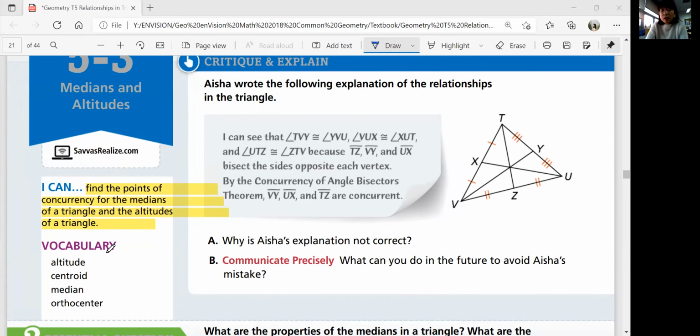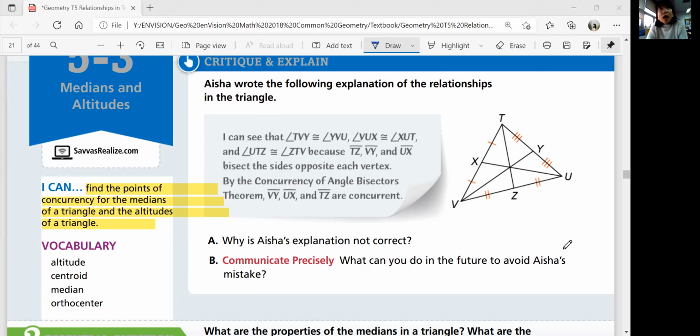Remember, we talked about circumcenter, inscribed circles, and incenter last lesson. We have very similar vocabulary today. So let's see what more special points we can identify in triangles.